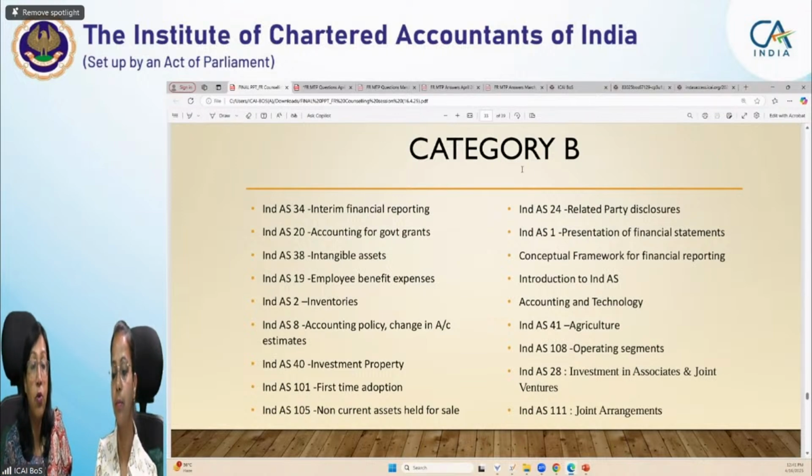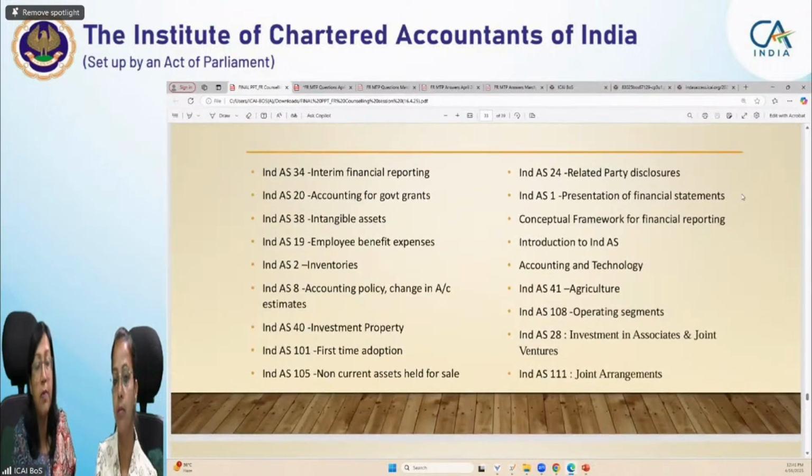See, students, even though we are placing it in category C, it doesn't mean that you have to skip the standard. You have to study this, but at the time of revision, when you are closer to the examination, the priority should be category A and category B. And if you have done the revision of category A and B, then definitely go with category C. Though it is third priority, it is also equally important.